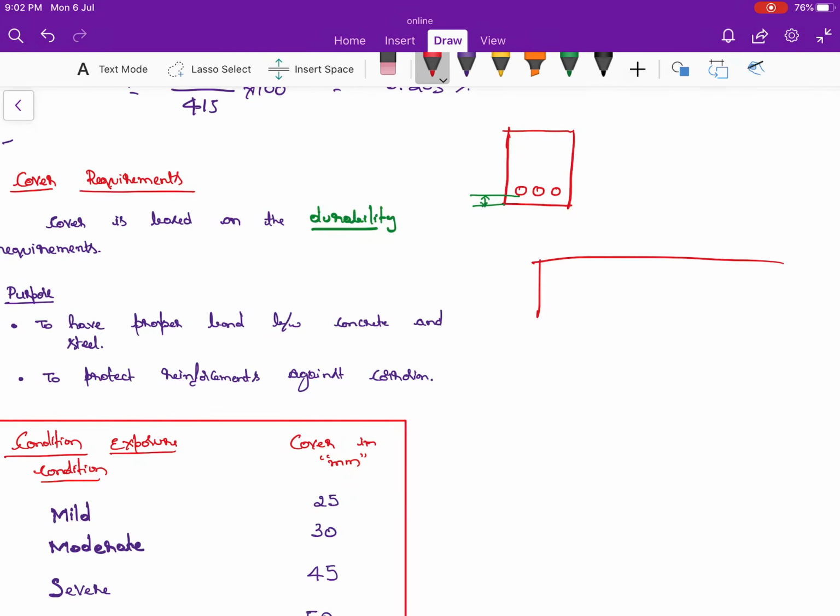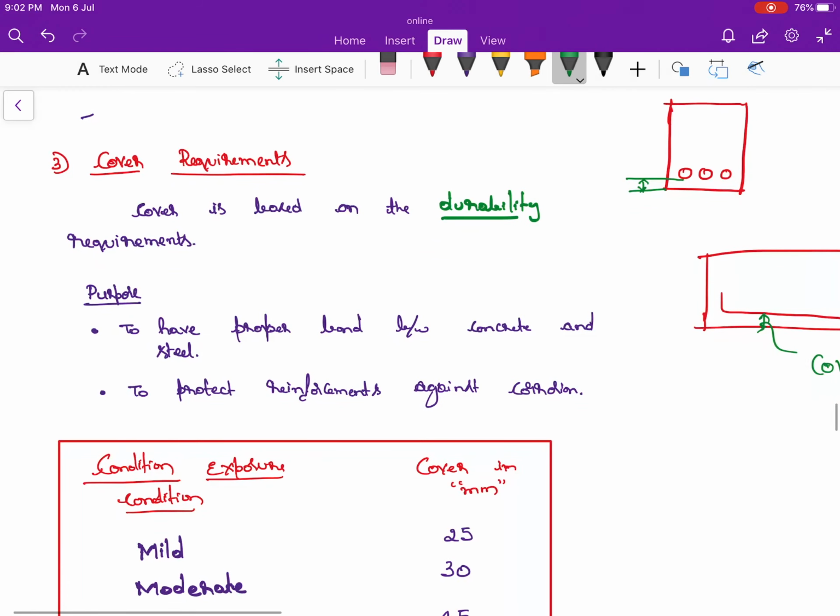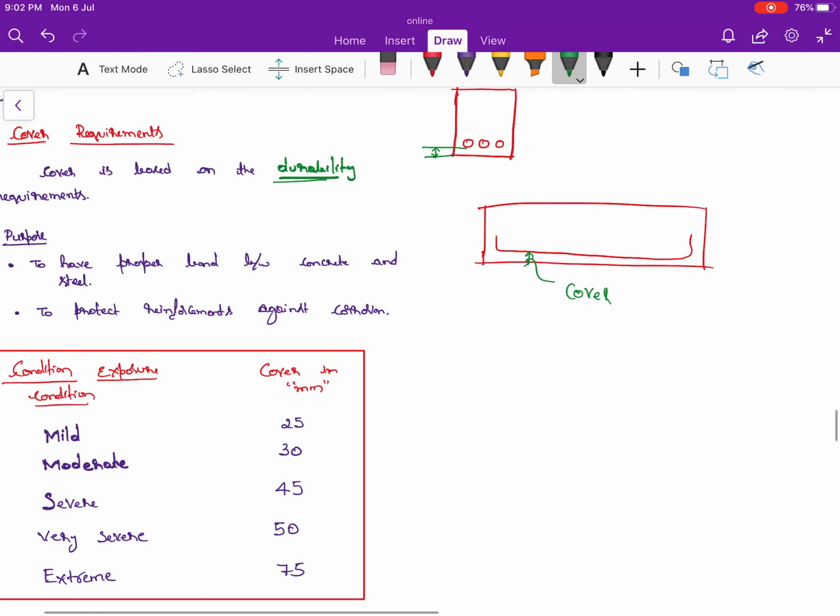If I take the longitudinal section of the beam, we are going to provide the reinforcement like this. But there is some distance that we have to give, which is called the cover. Not only for the beams, but for the columns, for the footings, and for the slabs, everywhere you are going to leave the cover space for providing the reinforcement. The reason is to increase the durability of the structure.